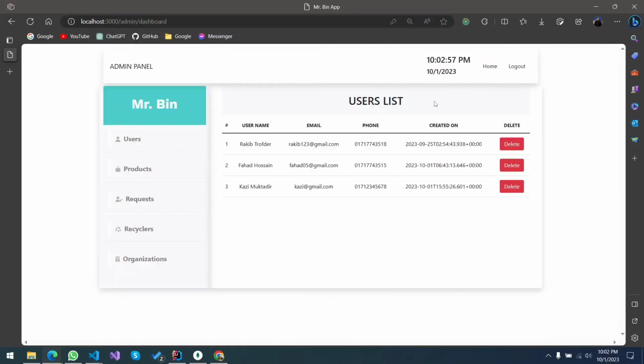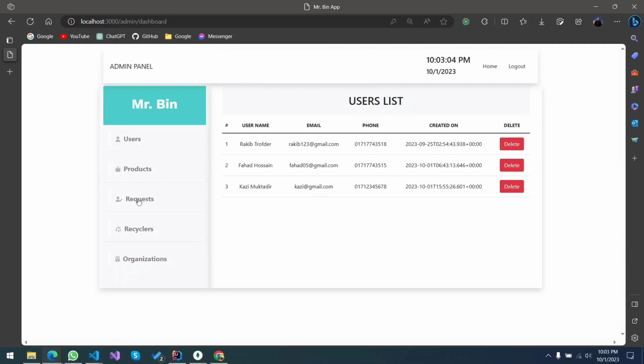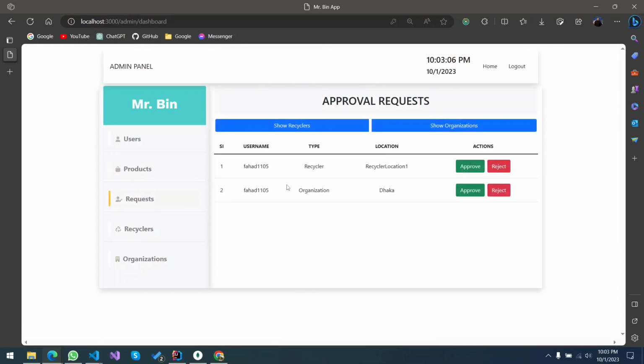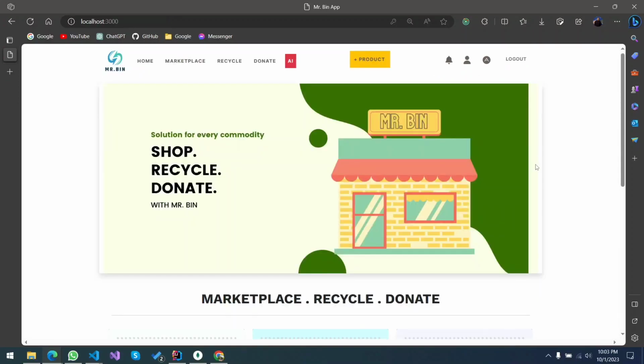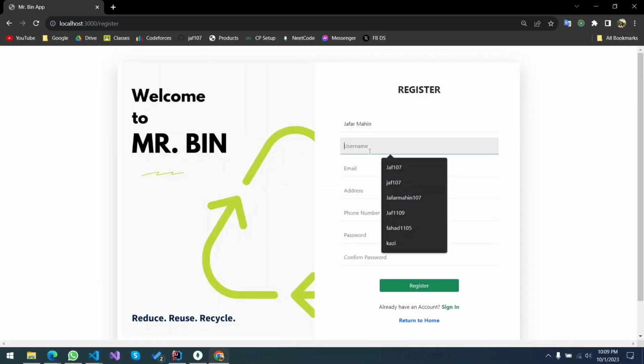Now again back to the admin, you can see that here he gets a request from Fahad to be an organization or a recycler. So the admin can approve for both the sections and then check through the code. And the respective user will get some special features over there. Now we are going to create a new user.